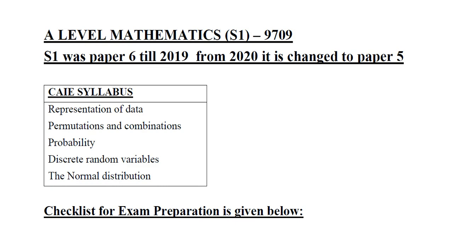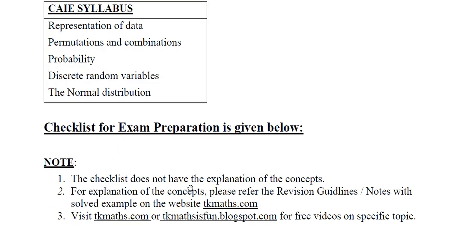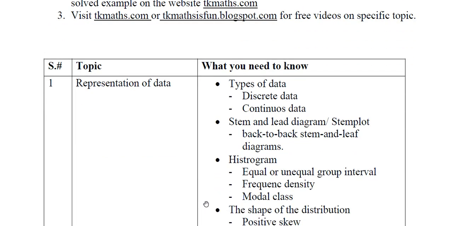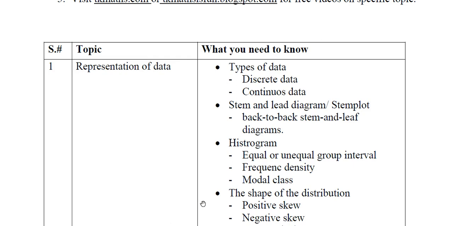You can see here I have given the reference that S1 was earlier considered paper 6, but now it is paper 5 from 2020 onward after the removal of M2 from A-level mathematics. So here are the topics included in S1 according to the CIE syllabus. In this checklist, I will not go through the explanation of the concepts. For revision of the concepts, you can refer to the revision guidelines or notes available on tkmaths.com, and videos are available on both the website and the blog. You can pause the video at any point if you want to note down anything in your notebook for your reference.